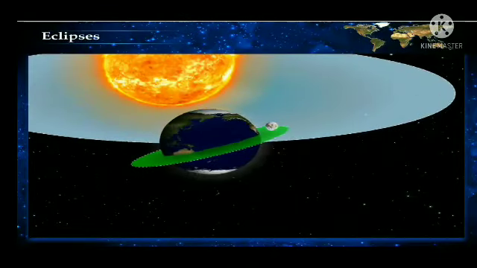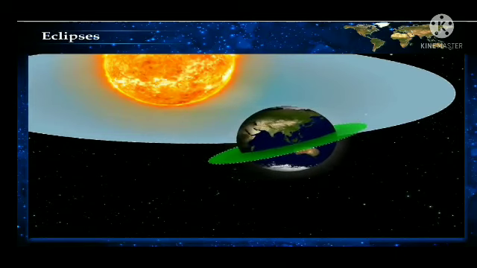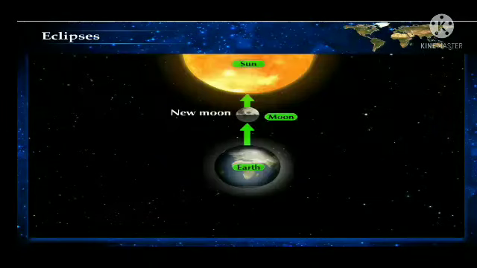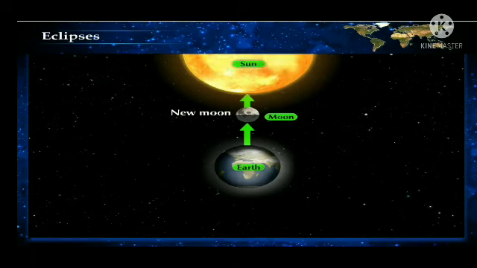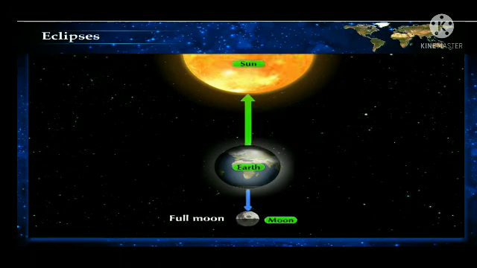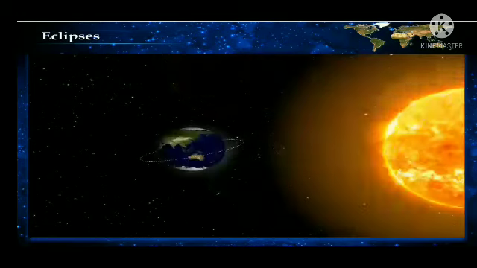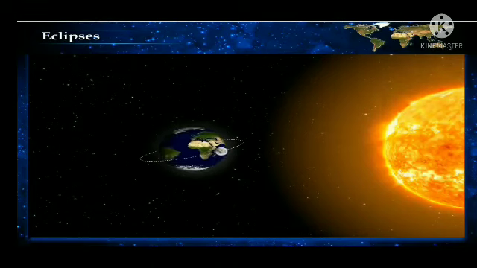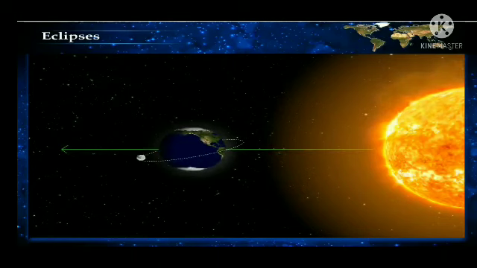Therefore, during each revolution, the Moon intersects the plane of the Earth's orbit twice. We already know that on each new moon day, the Sun, the Earth, and the Moon make an angle of 0 degrees, whereas on the full moon day, it is 180 degrees. But due to inclination between the orbits of the Earth and the Moon, they may not always come in one straight line and in the same plane on every new moon or full moon day.